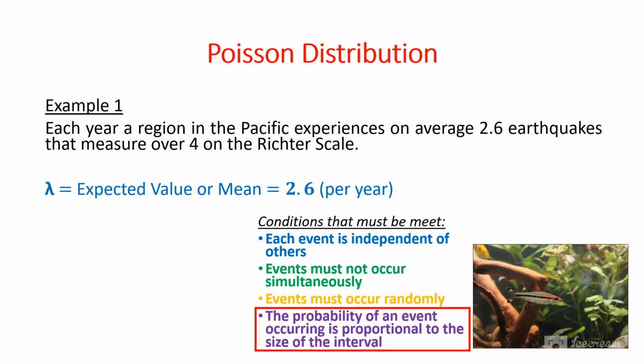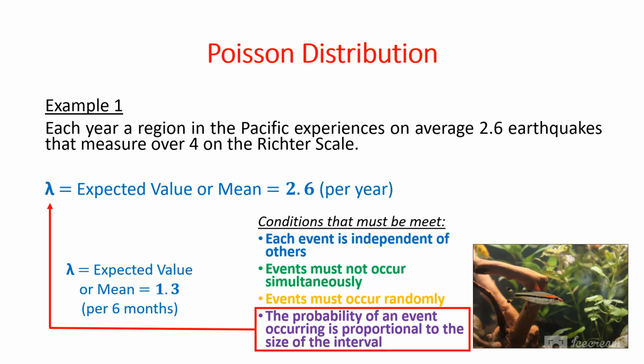And the probability of an event occurring is proportional to the size of the interval. What that means is, at the moment, lambda is set up to be an average of 2.6 per year. If we were to change the interval, then lambda would have to change too. In other words, if I change the interval to 6 months, lambda would be 1.3 per 6 months. Or if I change the interval to 10 years, lambda would be 26 earthquakes on average per decade.